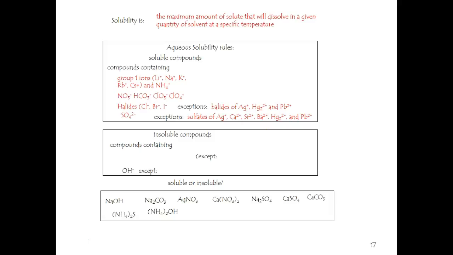Insoluble compounds. What can we say about things that are always insoluble? Maybe group 2s? No. How about this? Carbonates. Phosphates. Isn't that interesting? Phosphates are usually insoluble, but sulfates are usually soluble. Chromates. Sulfides. However, if it happens to be an alkali metal as the cation, that's an exception. Now that really doesn't need to be mentioned because there's no exceptions to this anyhow, right?